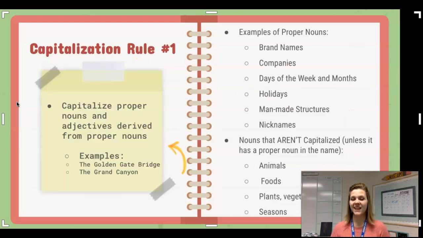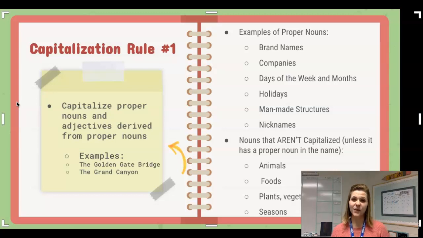The first capitalization rule that I want to share with you states that we need to capitalize proper nouns and any adjectives derived from those proper nouns. So what I mean by that can be shown in the examples. The example says the Golden Gate Bridge.